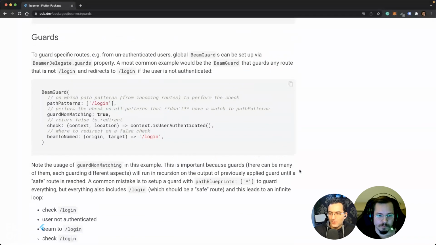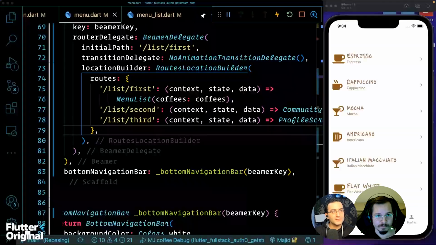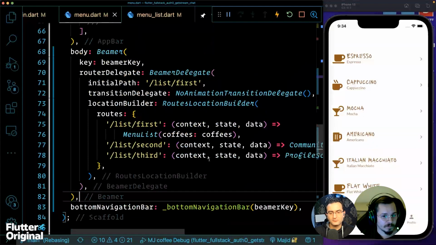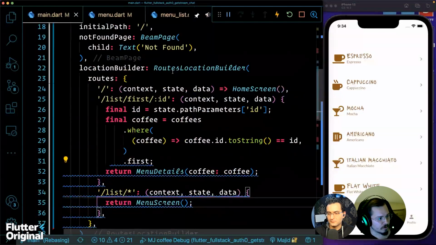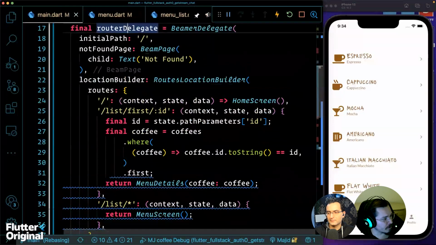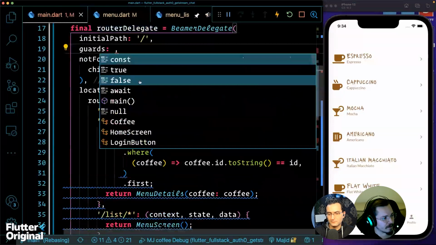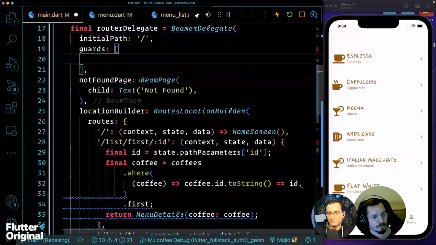Okay. We can try it, it's going to take us two minutes tops to define a guard. Let's do that. So guards are defined on the Beamer delegate. Beamer delegate has a property guards. Let's go to the root Beamer delegate in the main. Yeah, I'm there. And then there is a property called guards of Beamer delegate. Guards is a list, so it needs to be a list of beam guards.